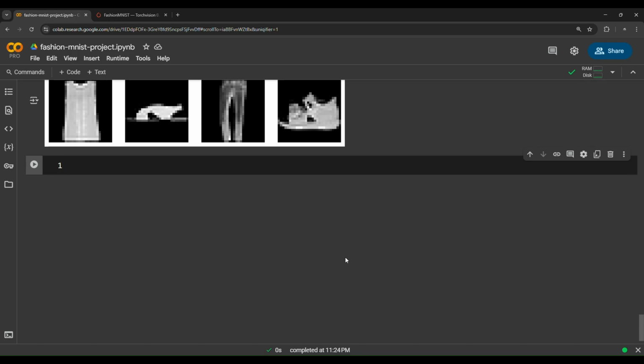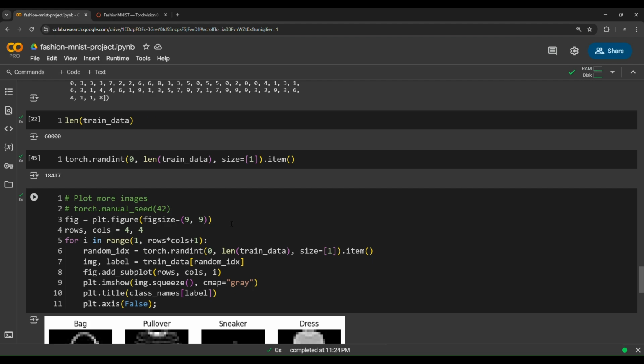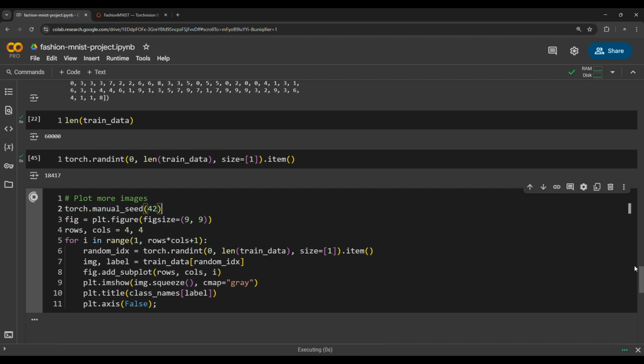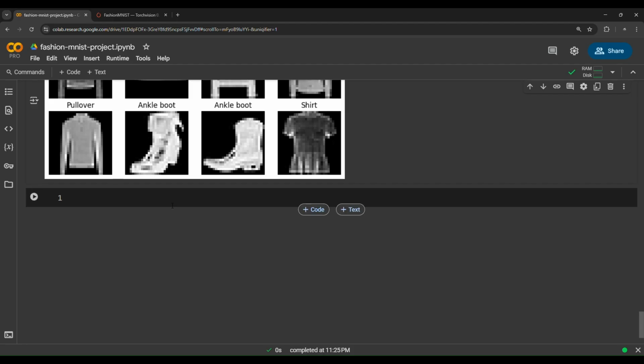The next step is very important. Now we have images, but is it reasonable to build a model that can take a look at all 60,000 images at one time? That's crazy. We can reassign the seed as 42 and get the same images as before. If we tried to build a model that looks at 60,000 images at one time, that would be incredible.